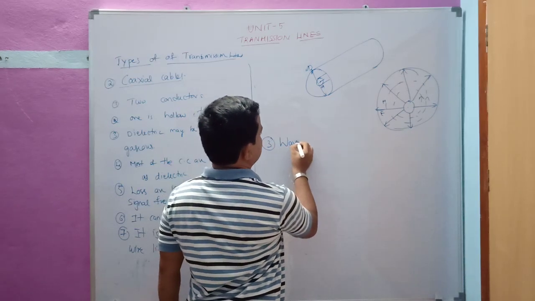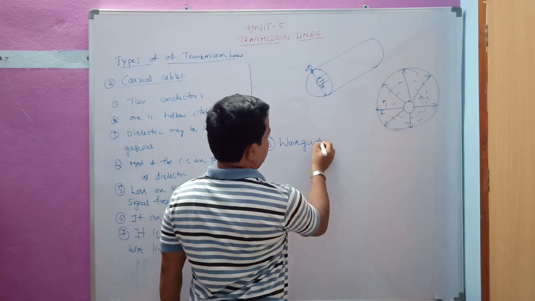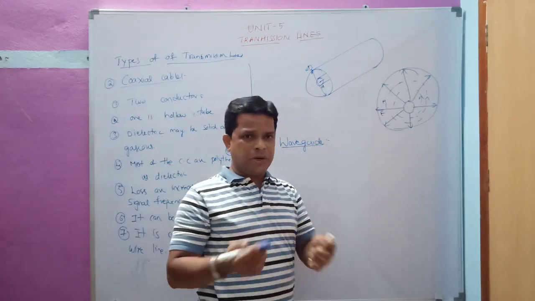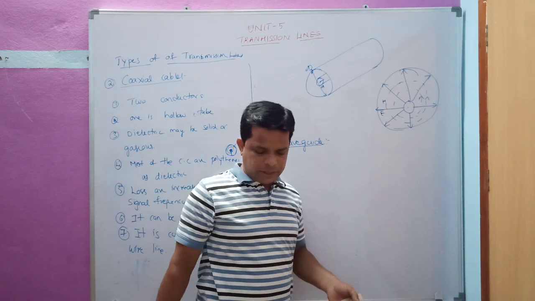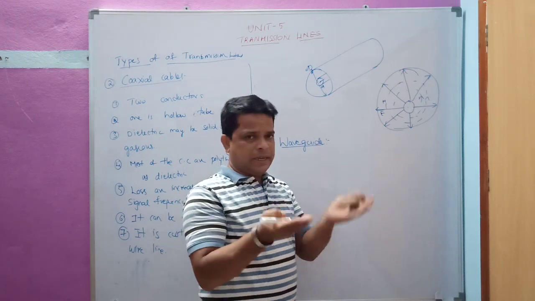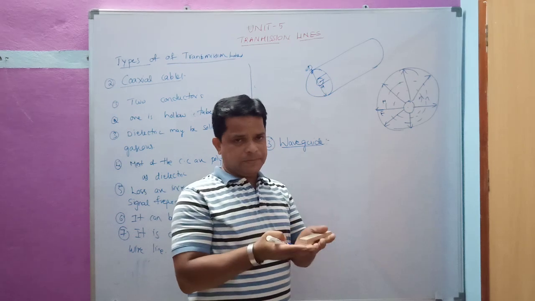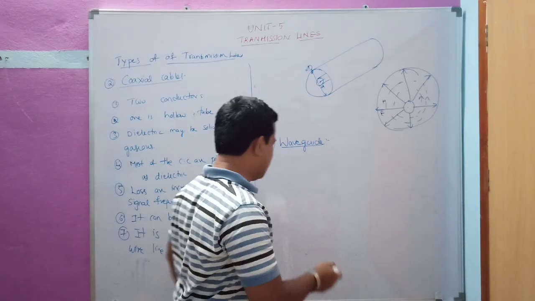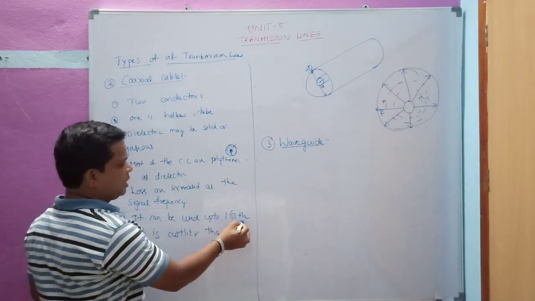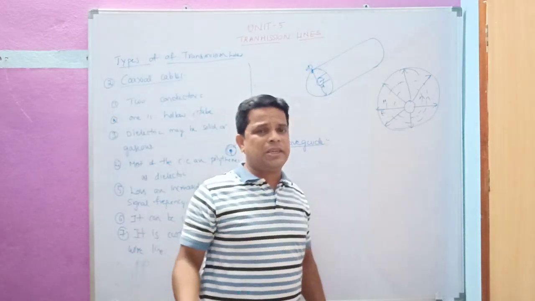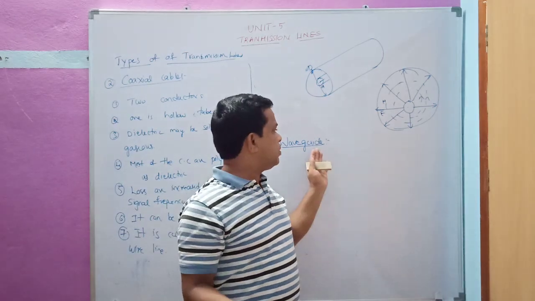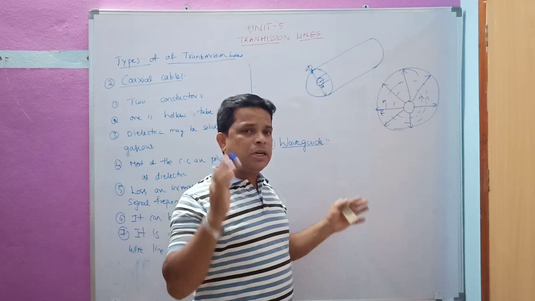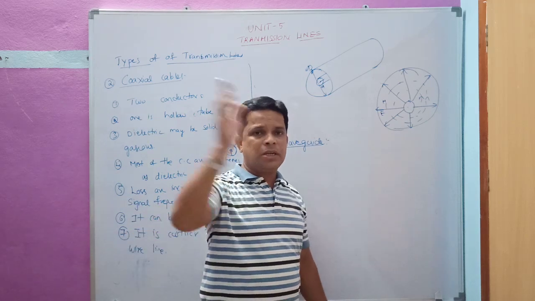Waveguides. What is a waveguide? Wave means electromagnetic wave. Guide means which is going to help the wave. So here a waveguide is nothing but a tube-like structure. As we are saying, the main drawback of the earlier lines is that they are used up to 1 gigahertz. If the signal frequency is more than 1 gigahertz, at that time this type of transmission line or medium is used in order to transmit the signal from the transmitter to the receiver.